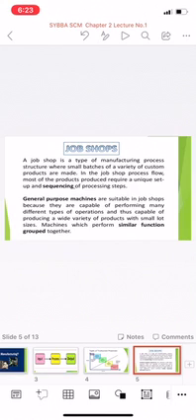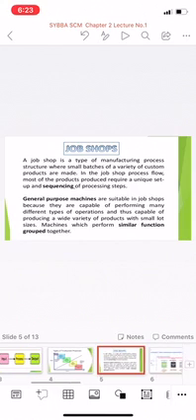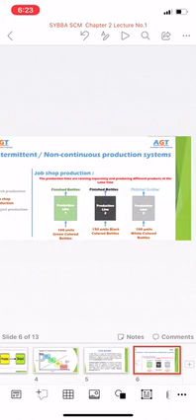Machines which perform similar functions are grouped together. Here in this diagram you can see production line 1 is producing 100 units of green colored bottles, production line 2 producing 150 units of black colored bottles and production line 3 producing 100 units of white colored bottles. This is the example of job shop production.